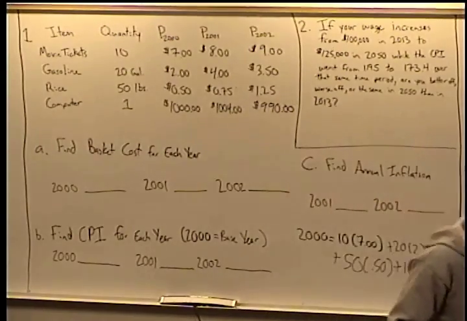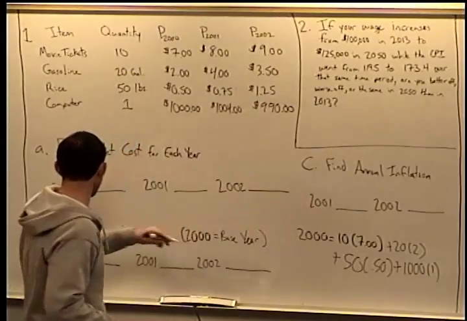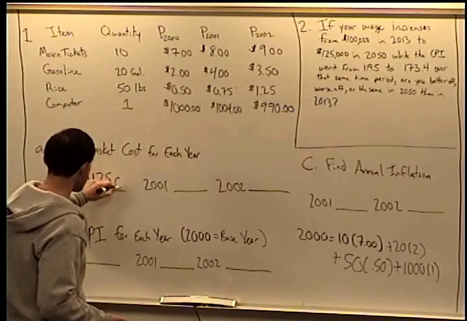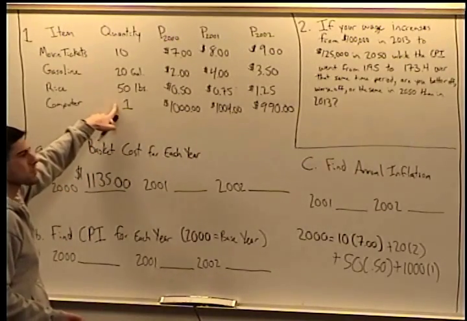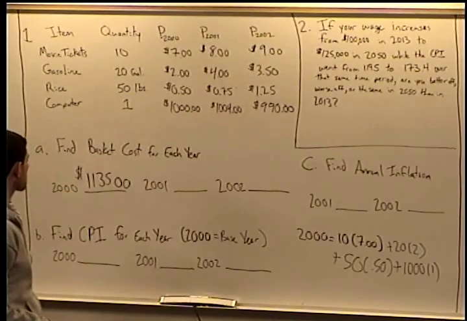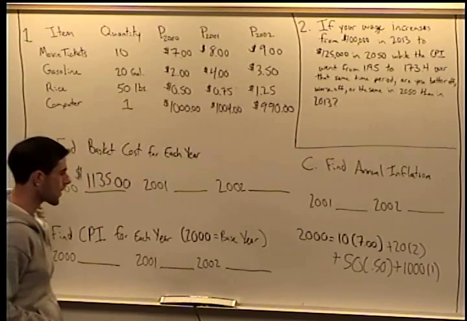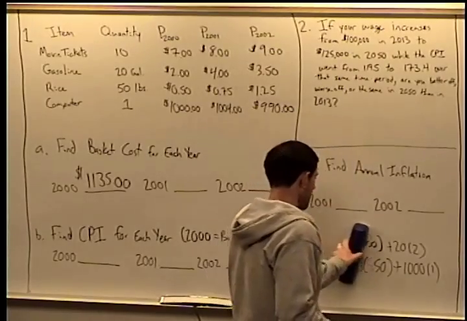And if you go through the math, multiply and add that up, you should come up with $1,135. So your receipt for this quantity of goods in the basket would be $1,135 in 2000. For 2001, you take quantities times prices in 2001.